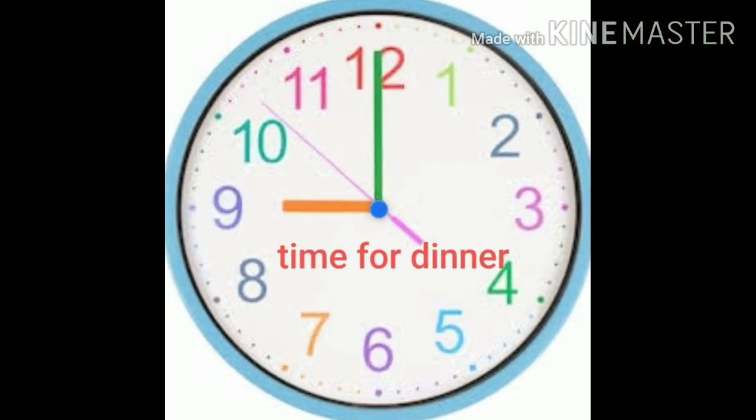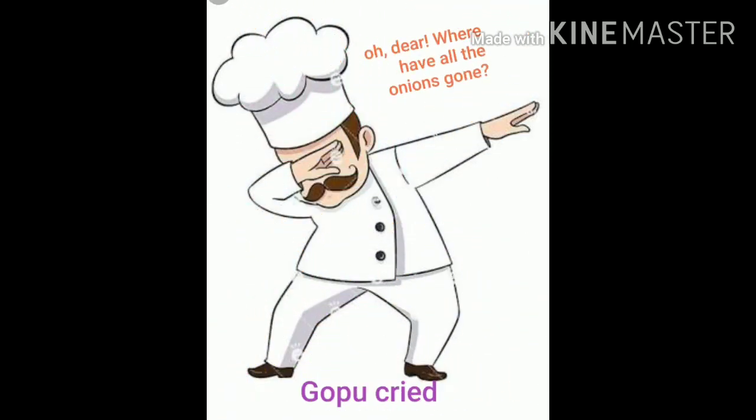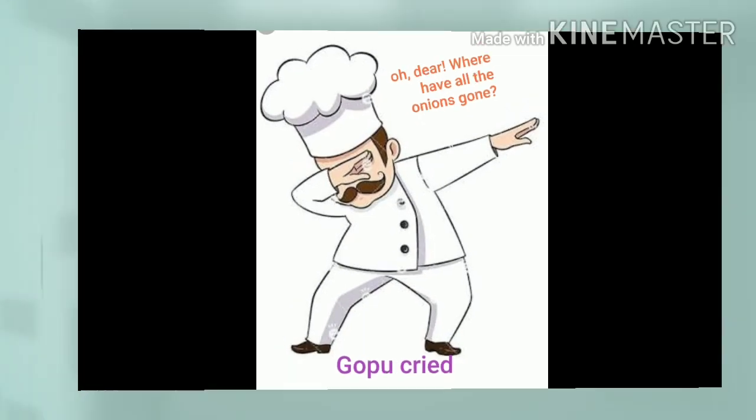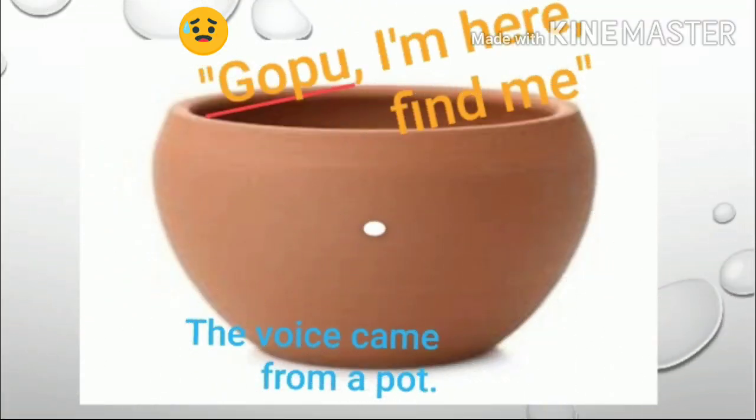Then it was time for dinner. Dinner means the main meal of the day, eaten in the middle of the day or in the evening. Look at this picture. Gopu came into the kitchen to cook food. "Oh dear, where have all the onions gone?" cried Gopu. He looked everywhere, but he couldn't find them. Where did they go? Suddenly he heard a soft voice.